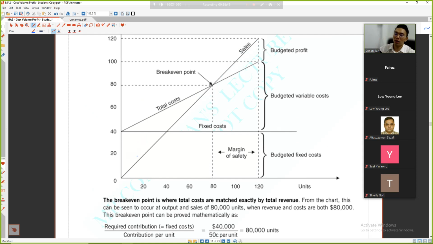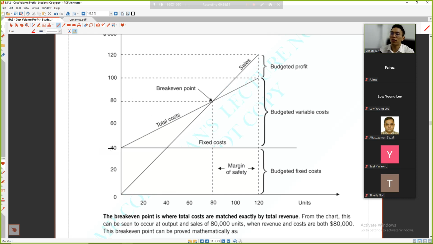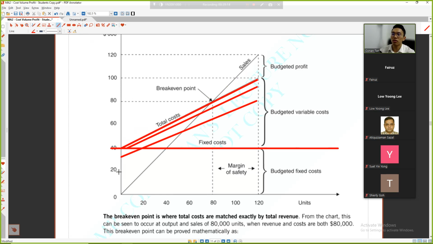Okay, first off, what do you mean by that? Ladies and gentlemen, read. Fixed cost 40,000. On top of it, if I don't sell, my contribution is 0. If I don't sell, my variable cost is 0. This shaded area is my total cost. True or not? This total area is my total cost, because on top of the fixed cost, the more you sell, the more variable cost. So altogether, the triangle part is your total cost.